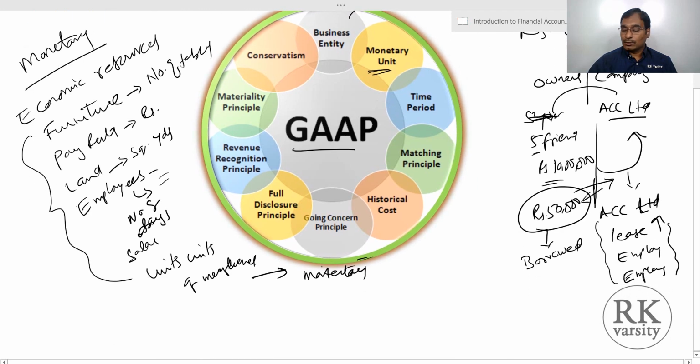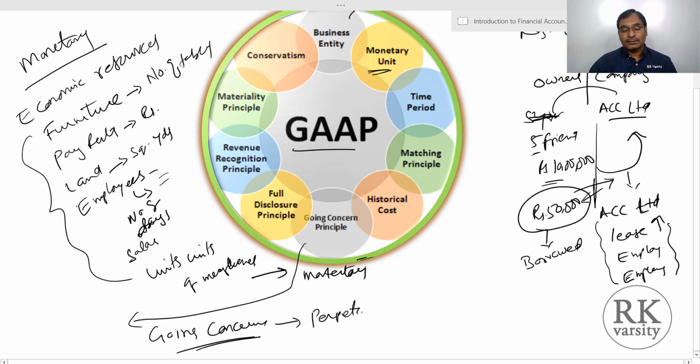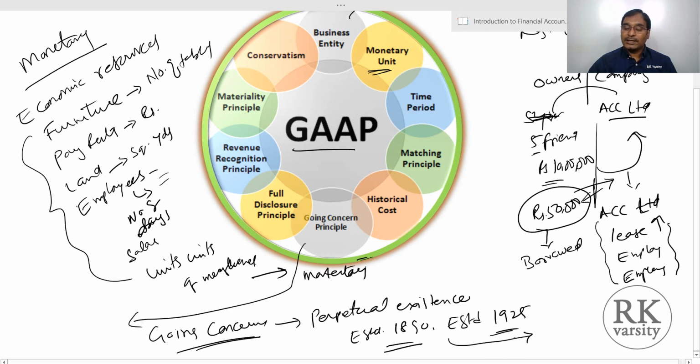Next, we look at the going concern concept. When a company is floated, going concern means that we expect the company to have a perpetual existence. Many companies proudly say that they were established in 1890, or in 1925, and still they are in operation.